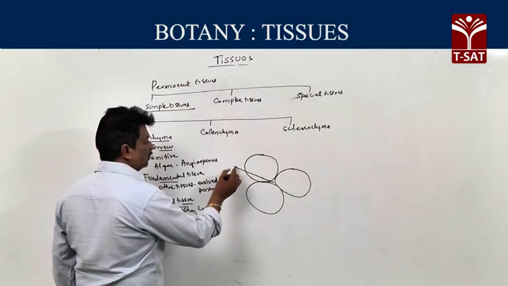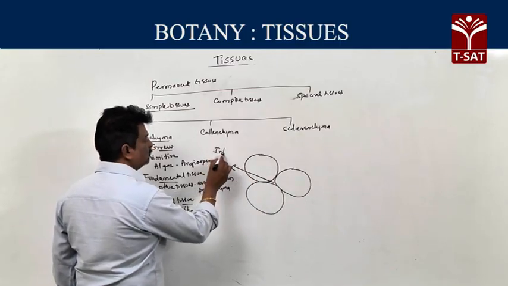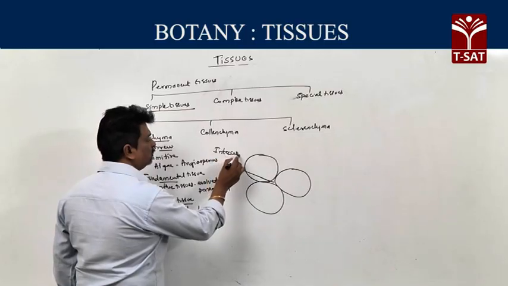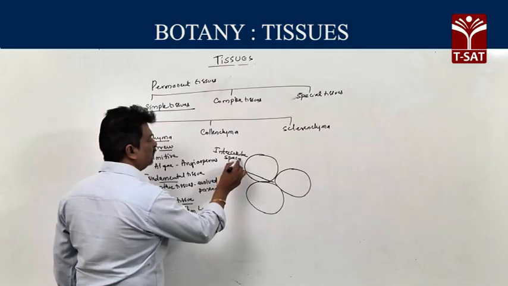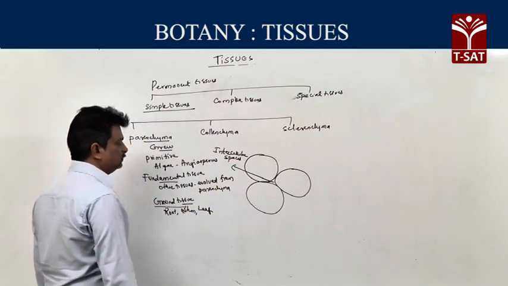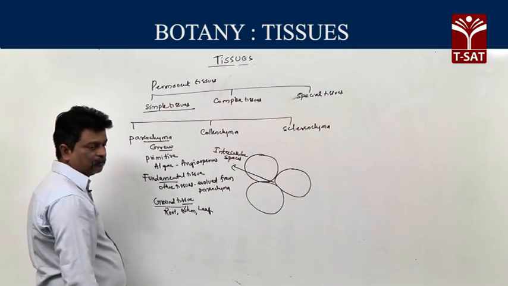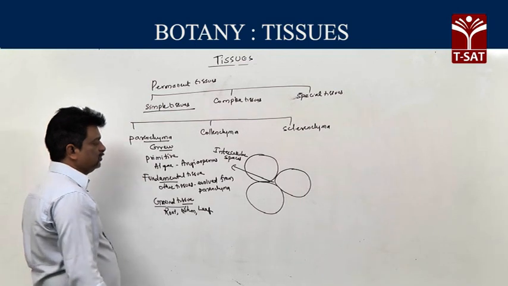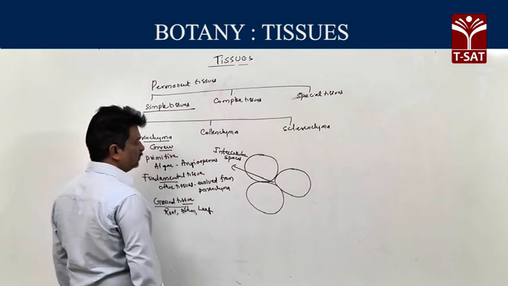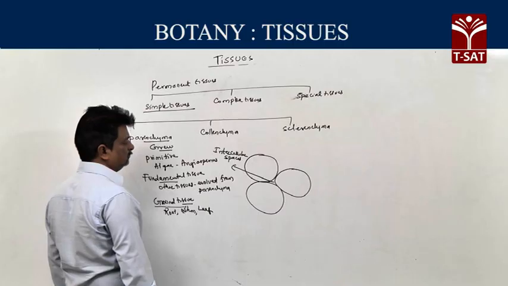Cells are loosely arranged, so intercellular spaces present, but in some parts like epidermis, protective tissue, and endosperm, nutritive tissue, intercellular spaces absent.